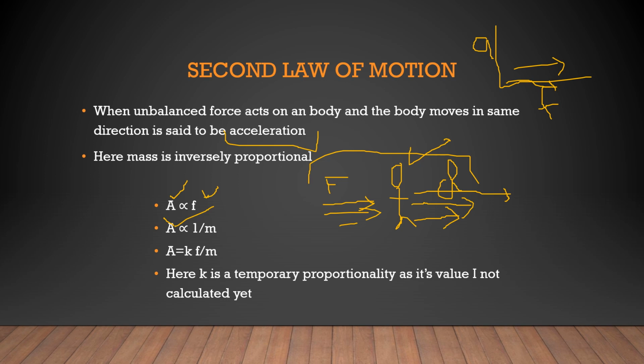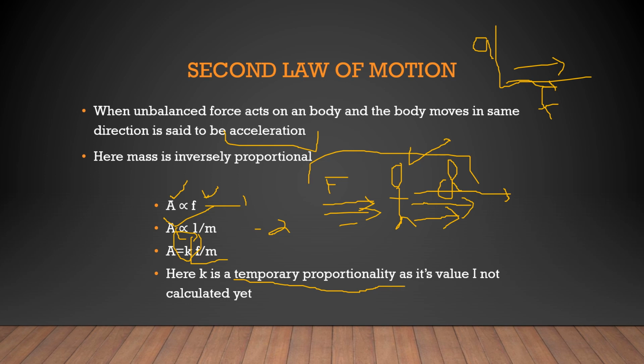Now by combining these two relations, we have a is directly proportional to F divided by m. When we remove the proportionality sign, we get k. Here the constant k does not have any value, so a constant that does not have any value is called a temporary proportionality constant.